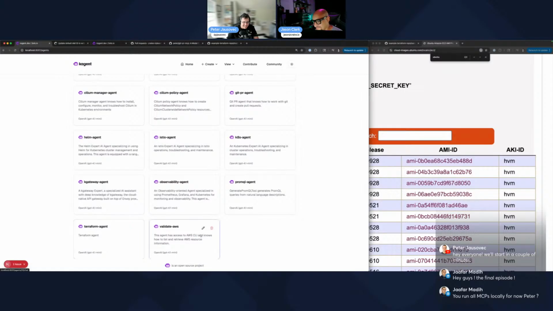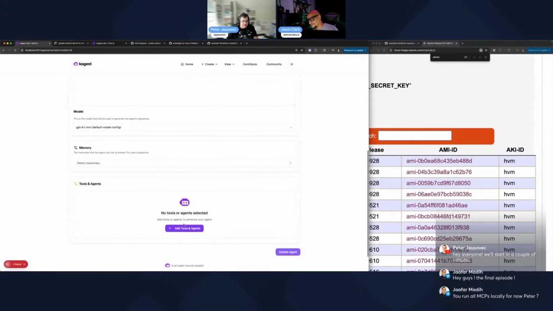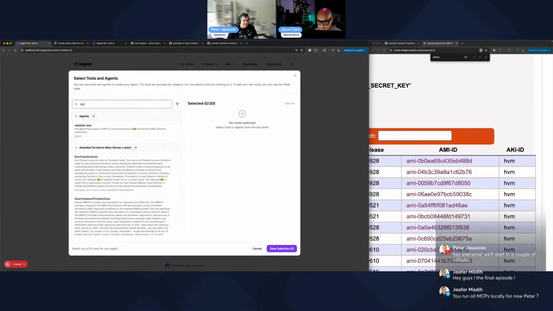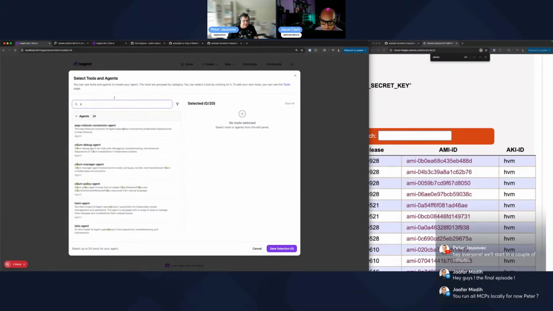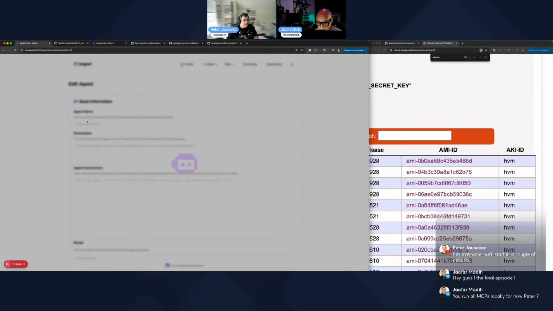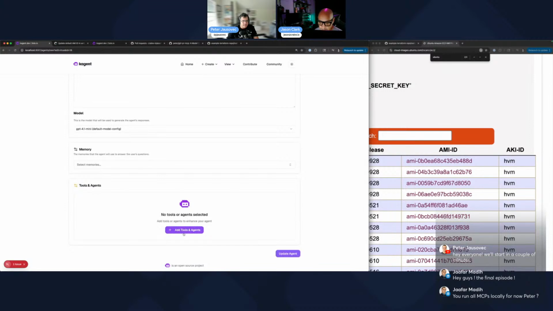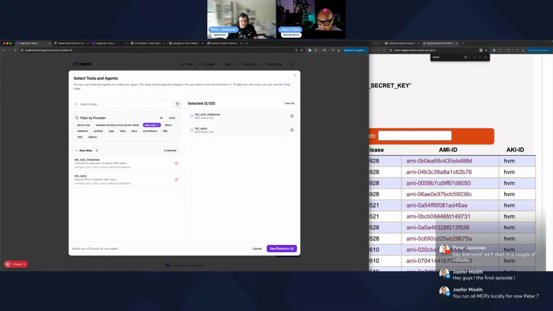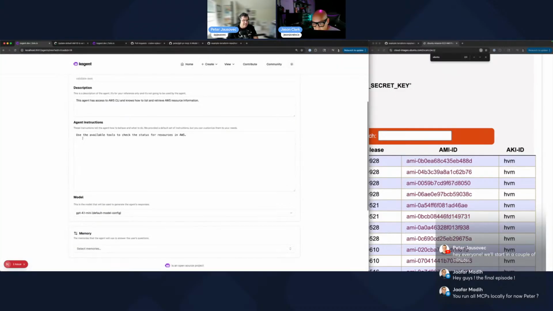So let's go here, and I'll add the tools. What was it called? One was list VPCs, and the other one was list EC2 instances. Let me go back, add tools. Oh, AWS MCP. There you go. List EC2 and list VPCs. So let's do that. Use the available tools to check the status of resources and respond.